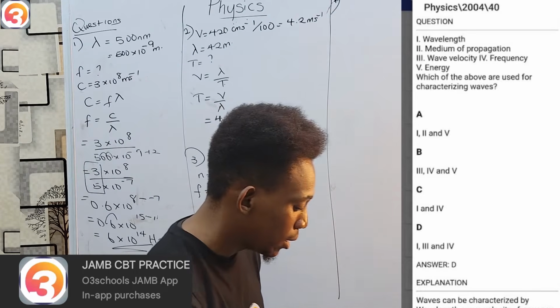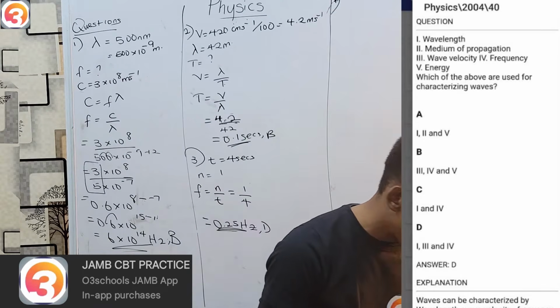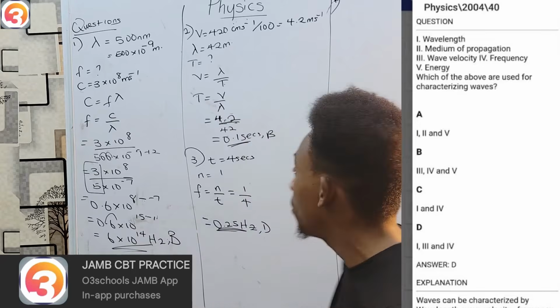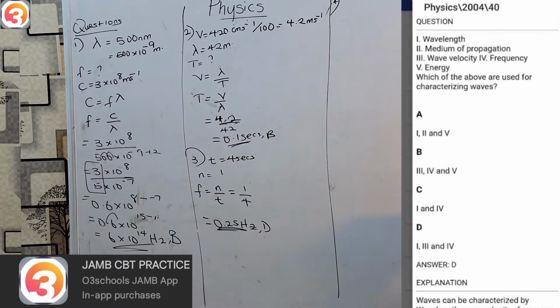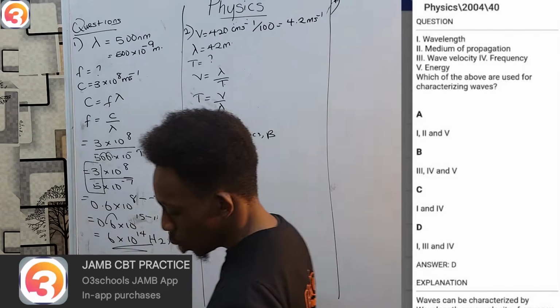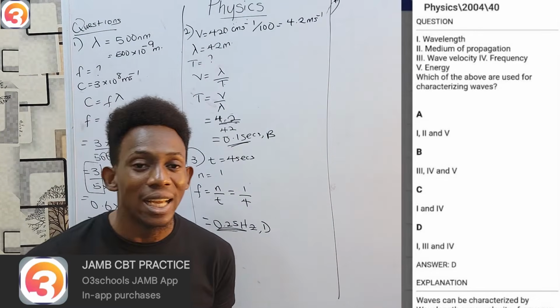Therefore, I know my answer must be D, which is 1, 3, and 4. Because remember, when describing a wave, you must look at the velocity, the frequency, and the wavelength. So those are the terms we use for describing a wave: 1, 3, and 4.